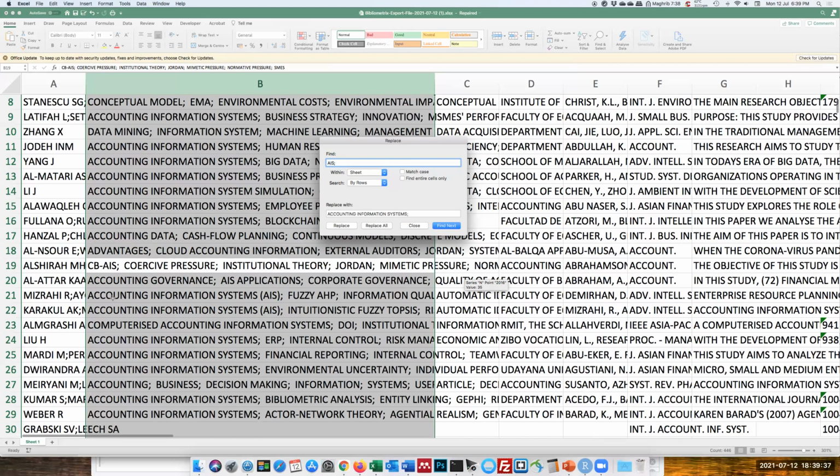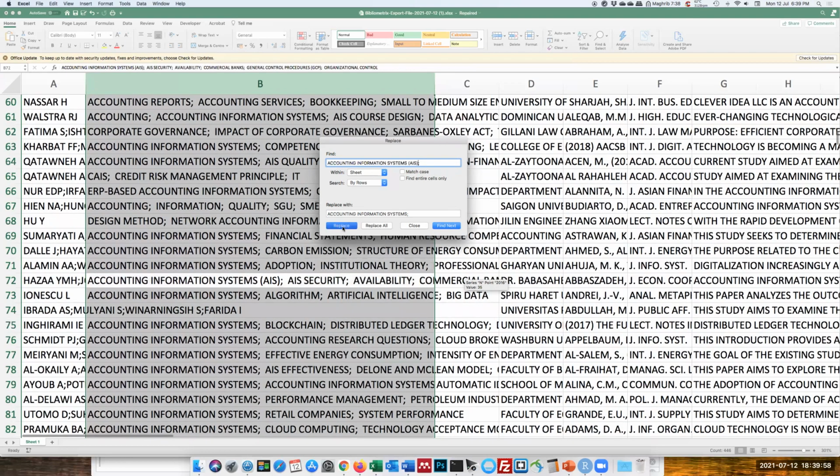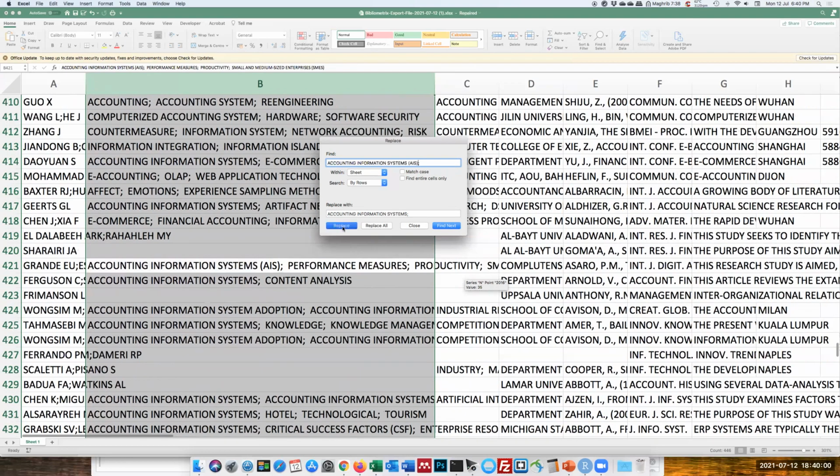I think just now we already replaced this one, right? It seems it has not been replaced, so we can just copy this again and replace it again. AIS. Okay, replace, replace, replace, replace, replace.